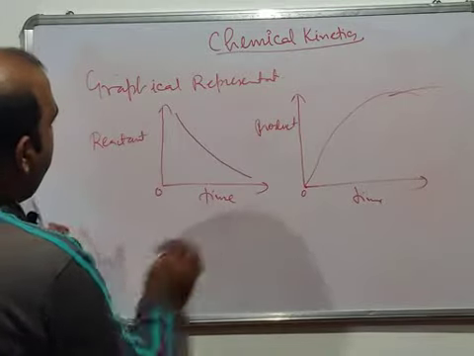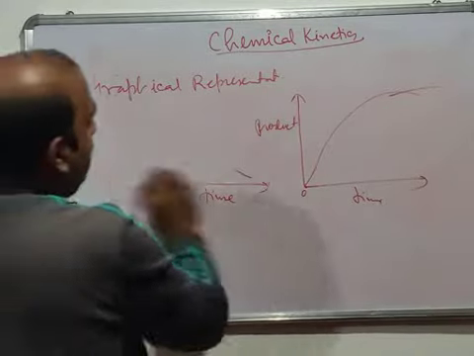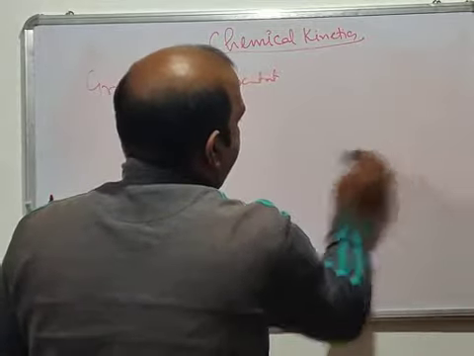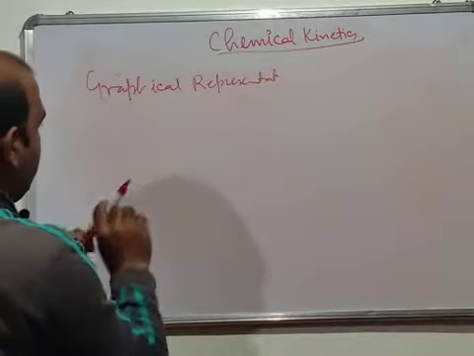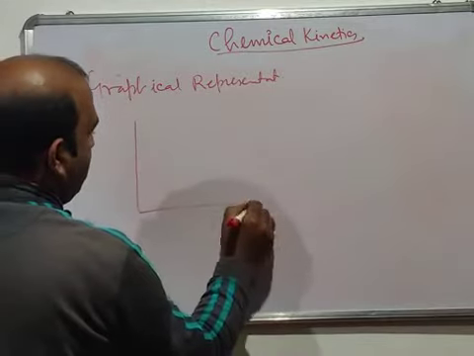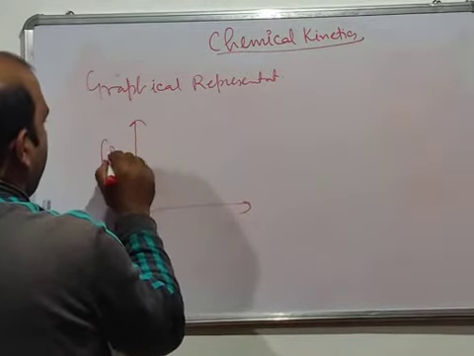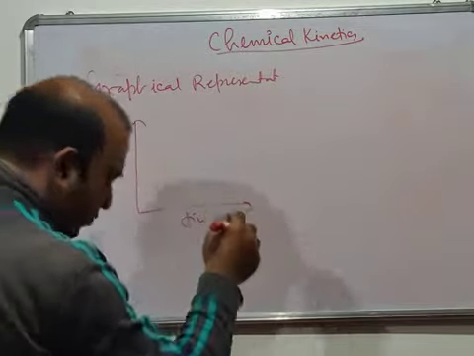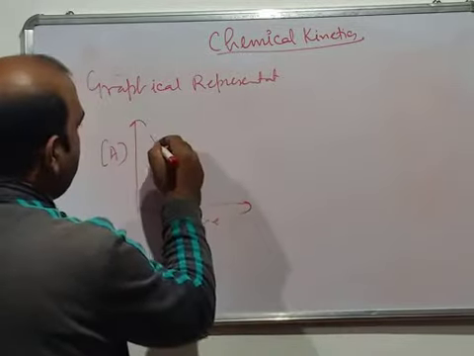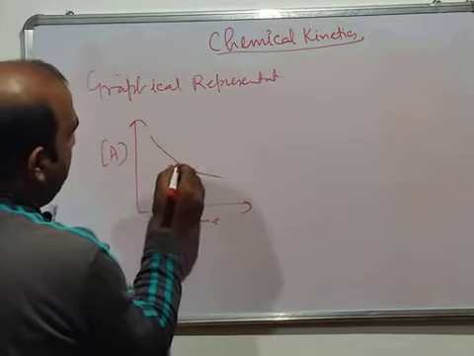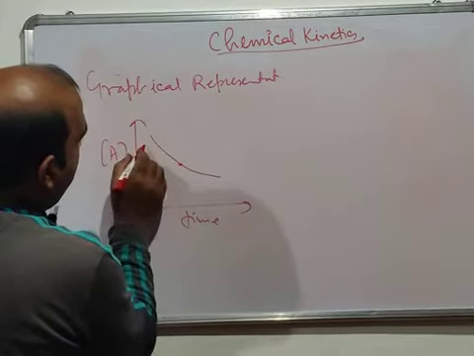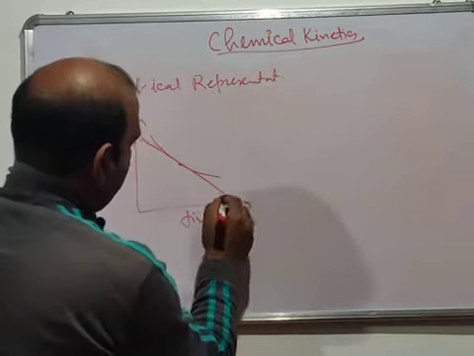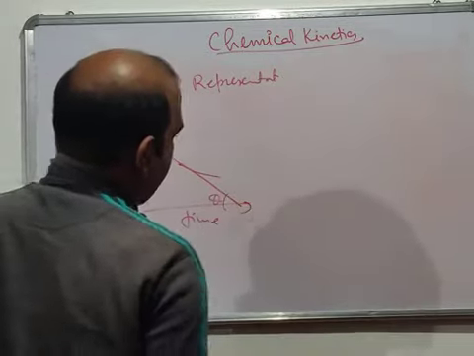Now for example, you have some reactant A which is taking part in the reaction, and a graph has been drawn with respect to time. Let's suppose the graph comes out of this type. So what we'll do is try to take a tangent here and draw a tangent. Now it makes some angle here.